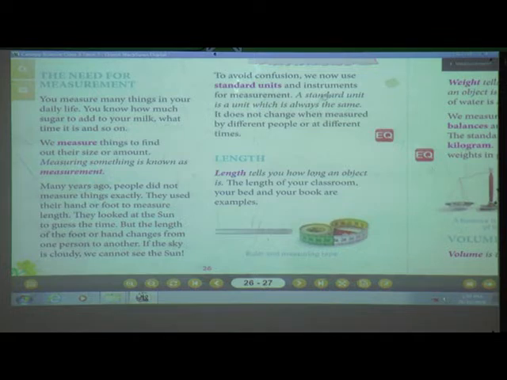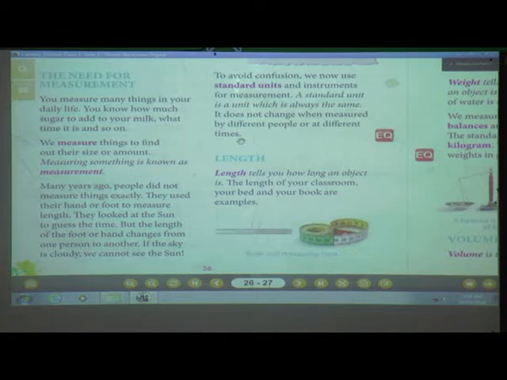See what they are saying? A standard unit is a unit which is always the same. It does not change when measured by different people or at different times. The standard unit does not change whether I measure or you measure. It doesn't change at all.